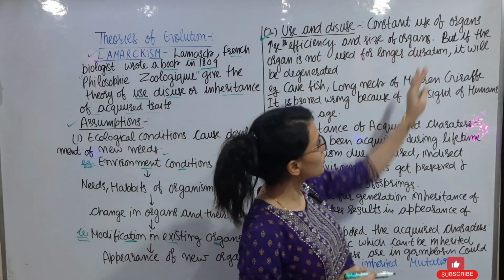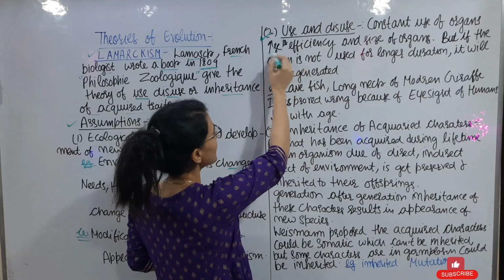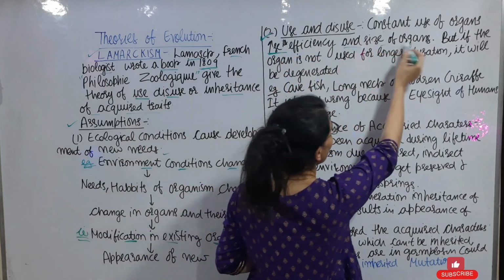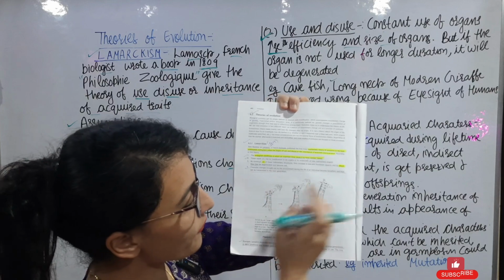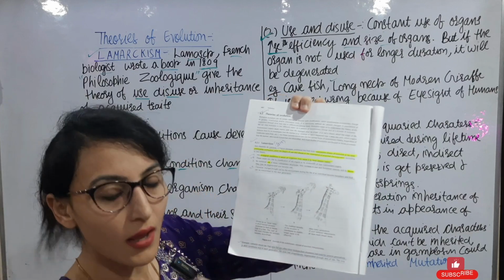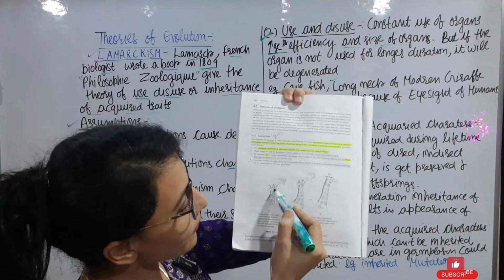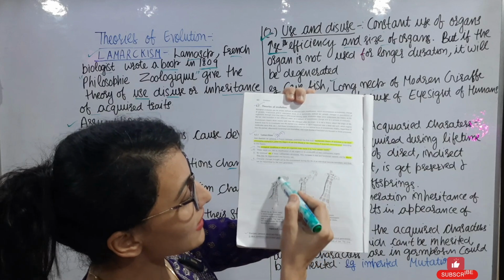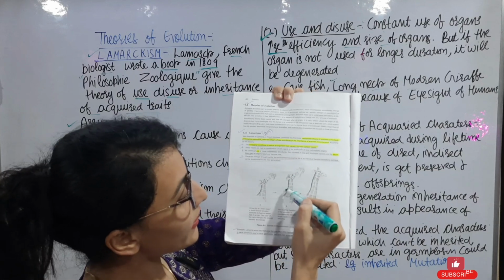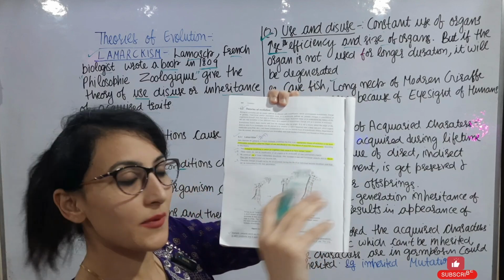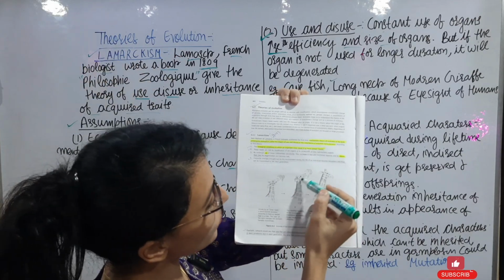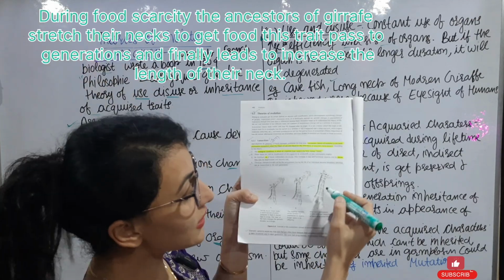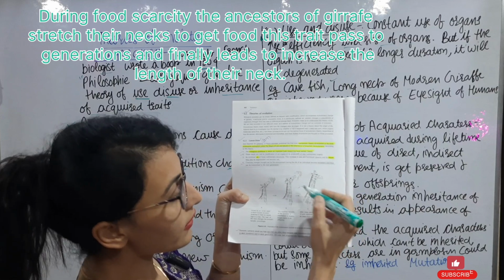The second assumption is the theory of use and disuse. The constant use of certain organs increases the efficiency and size of that particular organ. An example is the long neck of the modern giraffe. But the ancestors of this giraffe had short necks. As food became scarce, they tried to get food present on the higher branches of trees. They used to stretch their necks. This leads to an increase in the neck length of the giraffe.